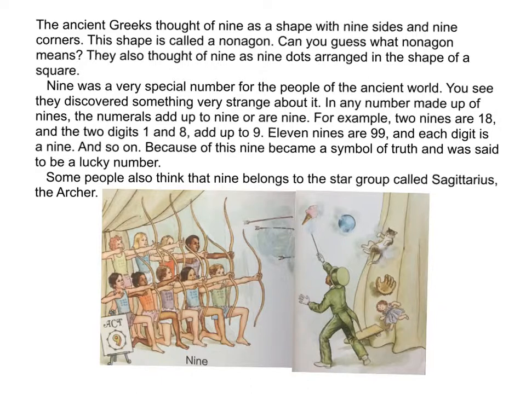The ancient Greeks thought of 9 as a shape with 9 sides and 9 corners. This shape is called a nonagon. Can you guess what a nonagon means? They also thought of 9 as 9 dots arranged in the shape of a square.